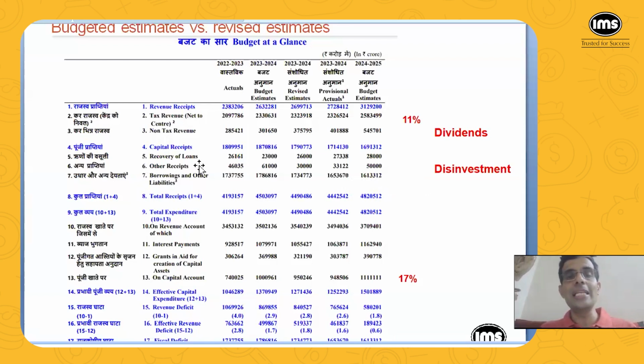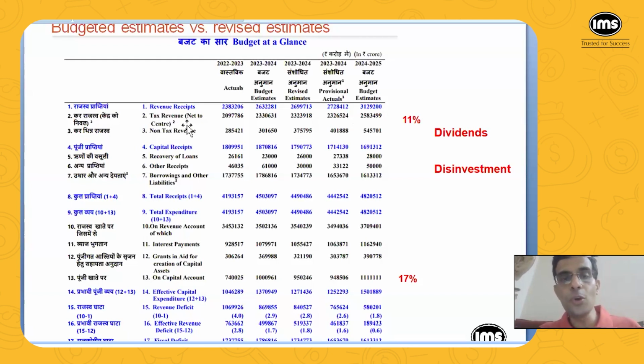Now coming to these numbers, these specific numbers are not very important. Nobody is going to ask you the numbers to the last rupee, but this is just to give you an idea about the size of the tax receipts and the expenditure of the government. So the budgeted estimate for the government for revenue receipts, that is mainly tax revenue. So what is tax revenue? The government expects to get 25,83,499 crores. 25,83,000 crores. This is the expected tax revenue of the government.